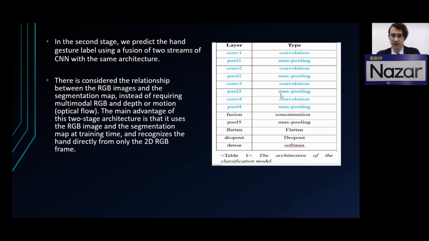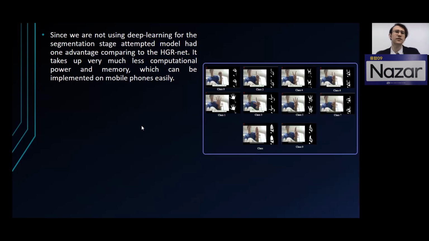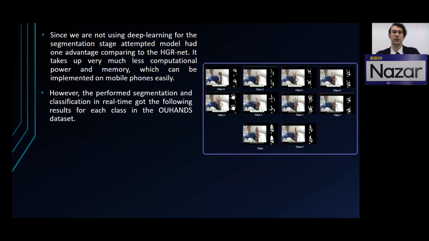Here in the table, we've given the architecture of the CNN model. Two streams, the blue part is the CNN, which uses convolution and max pooling. In the end, the two streams are concatenated or fused using the fusion function. After passing through some layers, the gesture is predicted using a softmax classifier. Since we're not using a deep learning model for the segmentation stage, our model has one advantage compared to the HGRNet: it takes up much less computational power and memory.